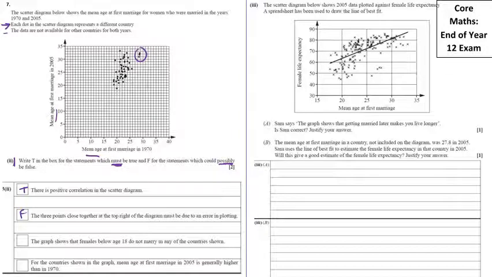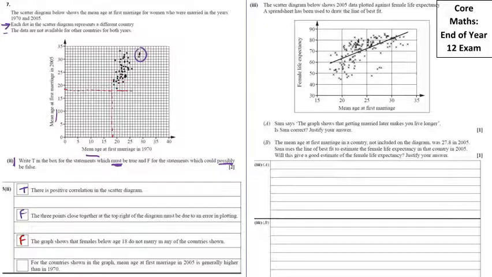The graphs show that females below 18 do not marry in any of the countries shown. Now we can see if we do a line up from 18 here for 1970 and a line across for 18 here, we can see that no countries have a mean average below 18 for either of those years, but that doesn't mean that no one in that country below 18 doesn't marry. So that one's false.